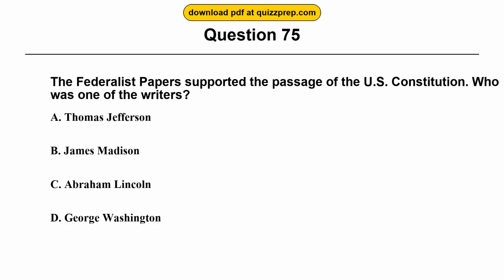Question 75. The Federalist Papers supported the passage of the U.S. Constitution. Who was one of the writers?